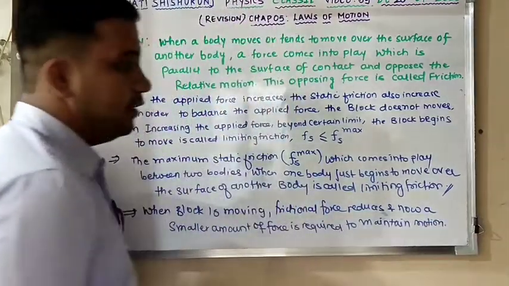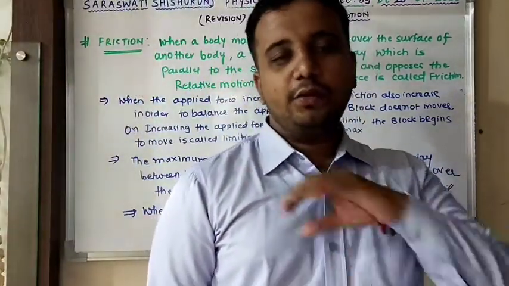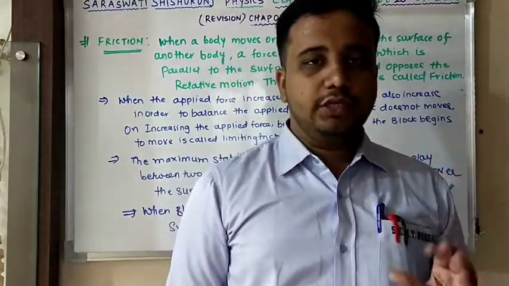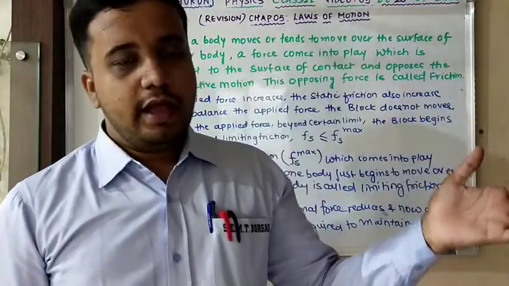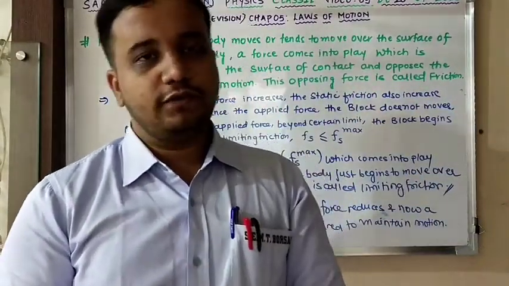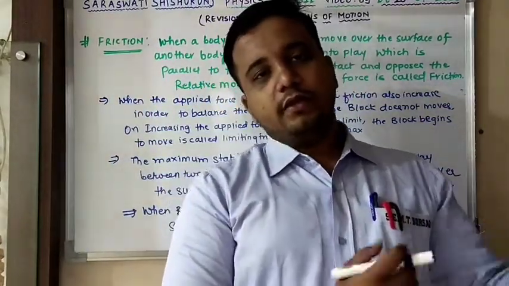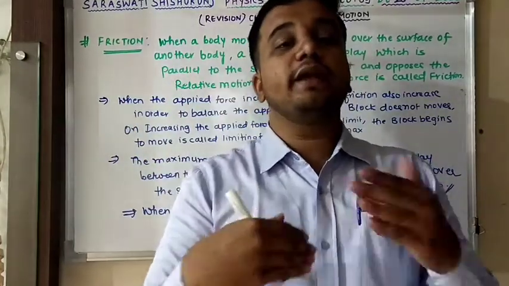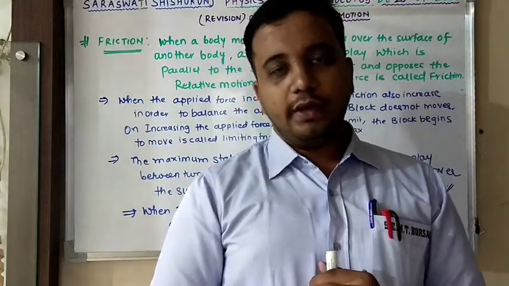Is this clear? As soon as the block starts moving, what will happen? The frictional force reduces and you now need a smaller force in order to maintain its motion. Because on application you are increasing force beyond a certain limit and then the body just begins to move over the surface of another body. That is limiting friction. Once the body comes into motion, then friction reduces and now you need to apply a much smaller amount of force in order to maintain the motion of an object. Clear perfectly?